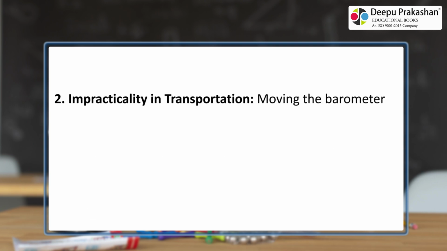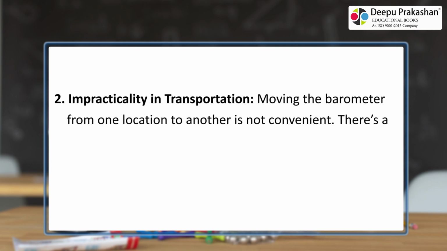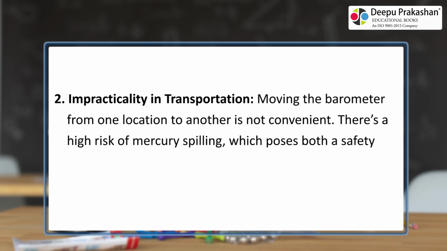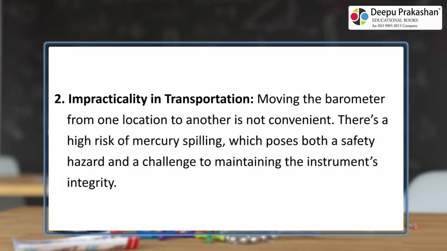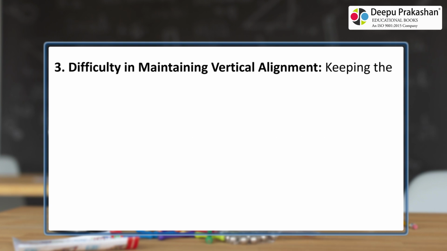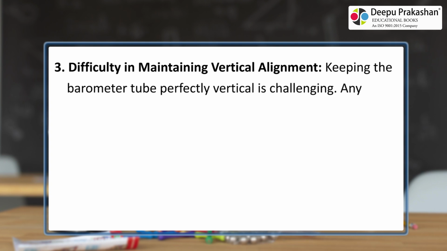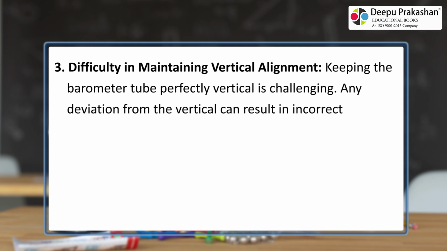Impracticality in transportation. Moving the barometer from one location to another is not convenient. There's a high risk of mercury spilling, which poses both a safety hazard and a challenge to maintaining the instrument's integrity. Difficulty in maintaining vertical alignment. Keeping the barometer tube perfectly vertical is challenging. Any deviation from the vertical can result in incorrect atmospheric pressure readings.